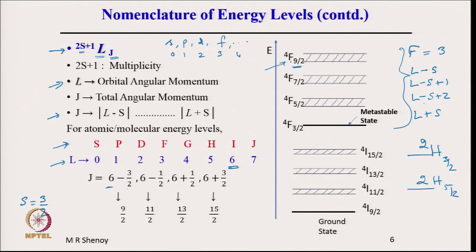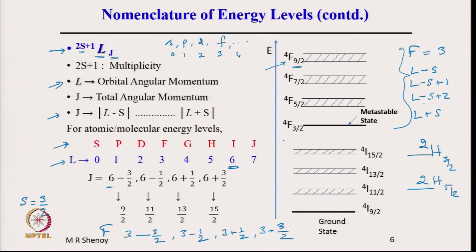And here we had correspondingly 3 minus 3 by 2, 3 minus half for the f shell, 3 plus half and 3 plus 3 by 2. So, 3 minus 3 by 2 is here 3 by 2, 3 minus 1 and half is 1 and half, then 5 by 2, 7 by 2 and 9 by 2. That is how we got these numbers.